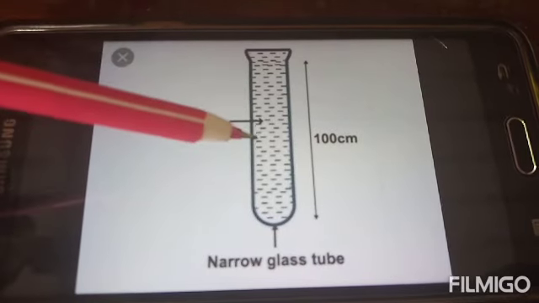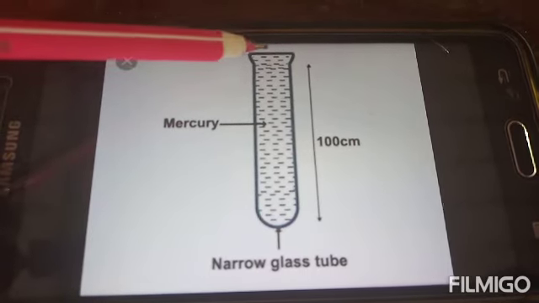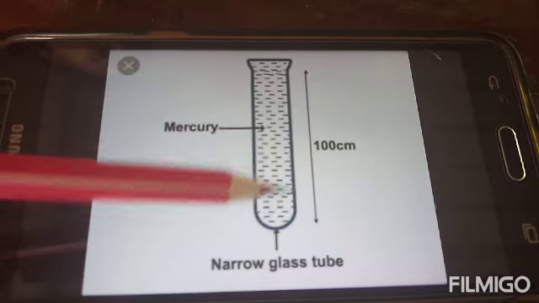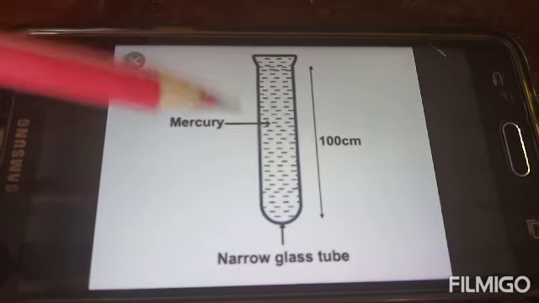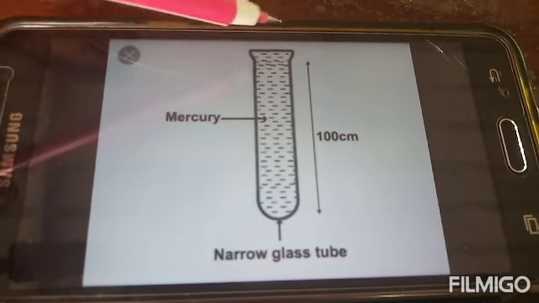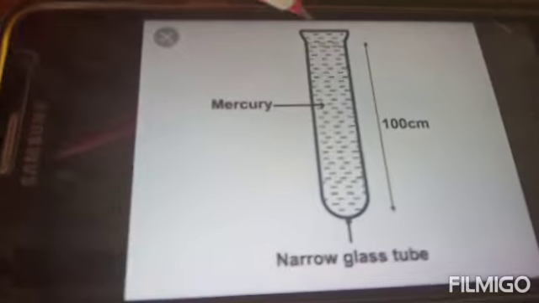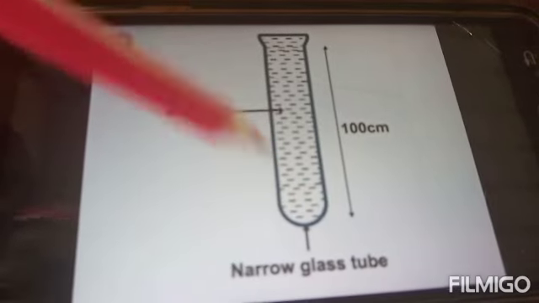First, keep your thumb on the open end of this glass tube and close it, then turn the glass tube upside down, and then open it after immersing it into a tub of mercury.